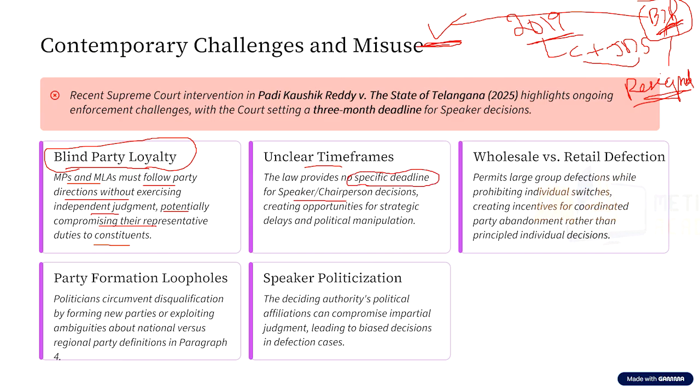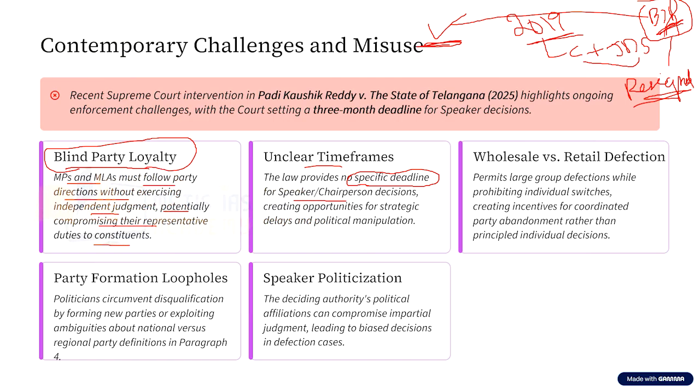So what has happened is, many times, if the anti-defection provisions are with respect to opposition party members, action will be taken very soon. But if it is with respect to the ruling party members, then it will be taken in a very, very, very slow manner. And sometimes these petitions are not acted upon at all.